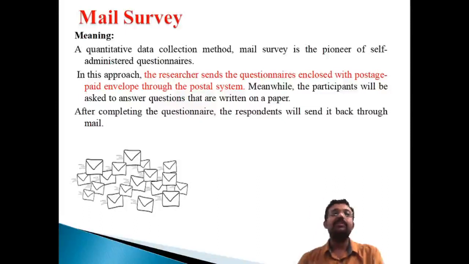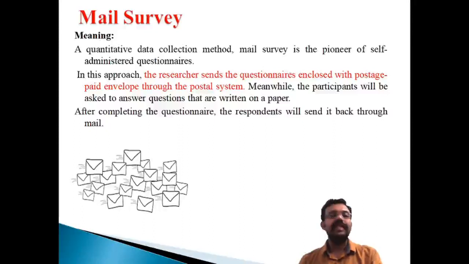And what do you mean by a mail survey? It means the researchers send the questionnaire enclosed with a postage paid envelope through the postal system. That means we send the questionnaire through the mail to get the response from the respondents. After completing the questionnaire, the respondent sends it back through the mail. So you send the questionnaire first to the respondent, the respondent fills in the entire information and sends it back to you. That concept is known as the mail survey.